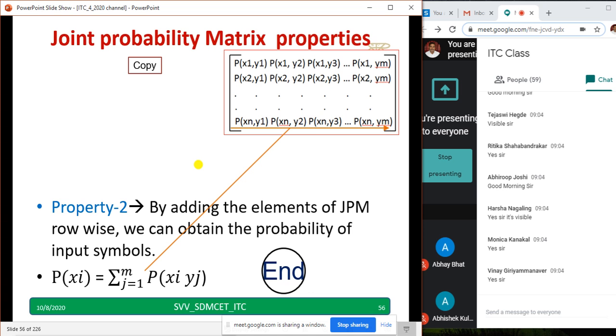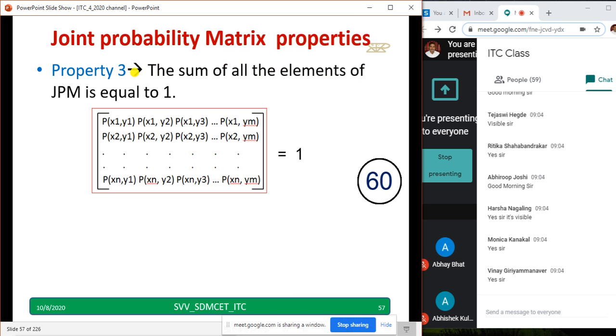And let us go to the third property. Third property is very simple. The sum of all the elements of a JPM is equal to 1. Copy down. Property 3.